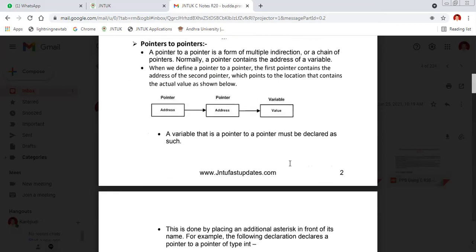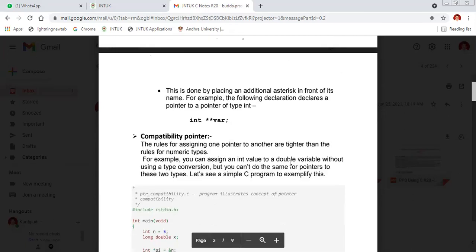The next one is pointers to pointers. A pointer to a pointer is a form of multiple indirection, or a chain of pointers. Normally, a pointer contains the address of a variable. When we define a pointer to a pointer, the first pointer contains the address of the second pointer, which points to the location that contains the actual value, as shown below. A variable that is a pointer to a pointer must be declared as such. This is done by placing an additional asterisk in front of its name. For example, the following declaration declares a pointer to a pointer of type int.